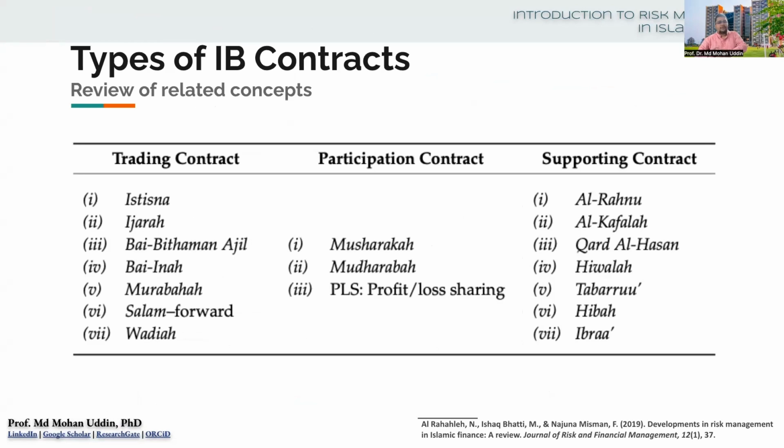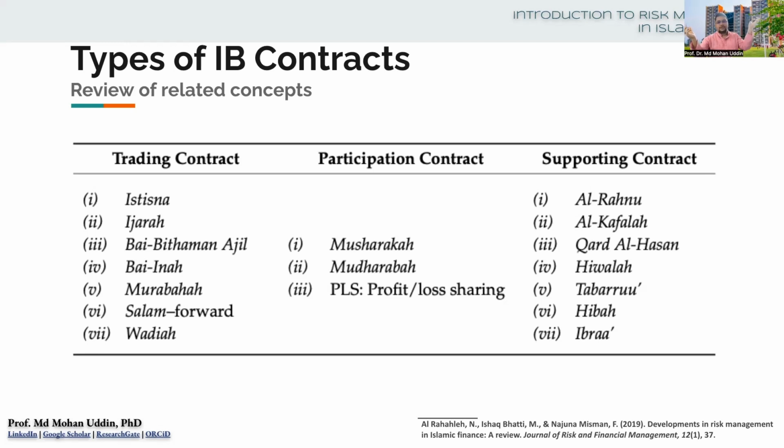The participation contract is profit and loss sharing basis, the middle one, and the right side and left side ones are NPLS, non-profit and loss sharing contracts. Participation contracts are equity based, and the trading contract and supporting contract are respectively cost plus arrangement and fee arrangement.